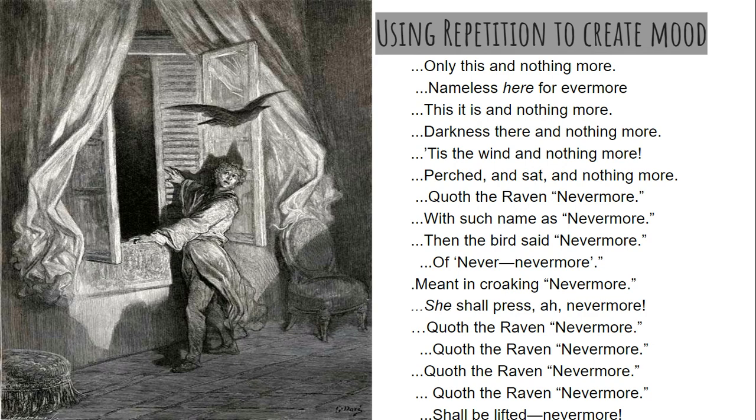At the end of every stanza, we see a repetition of nothing more, evermore, and nevermore, over and over again. So we can see here at the end of each stanza, it's very similar. And at the end, the phrase, quoth the raven, nevermore, is repeated multiple times.